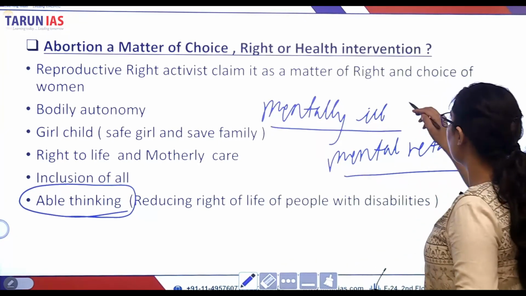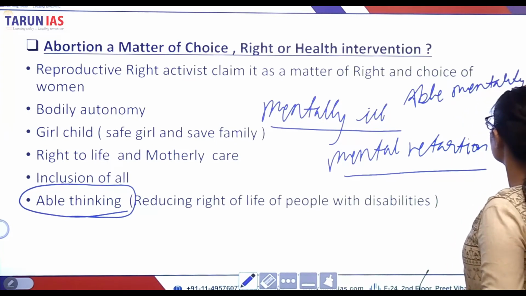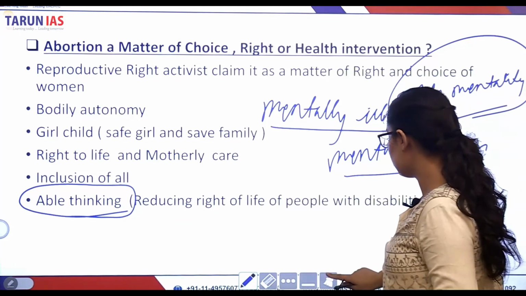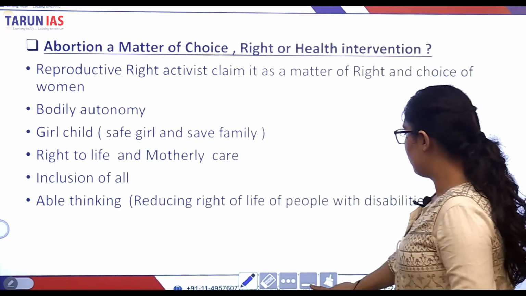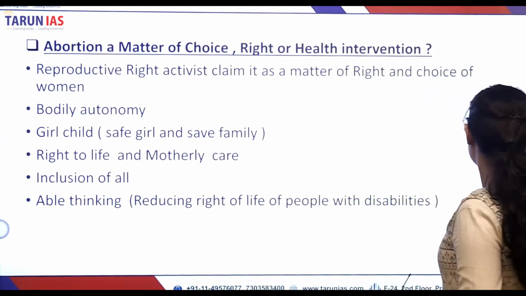It is reflective of what? Ableist mentality. What else needs to be done?